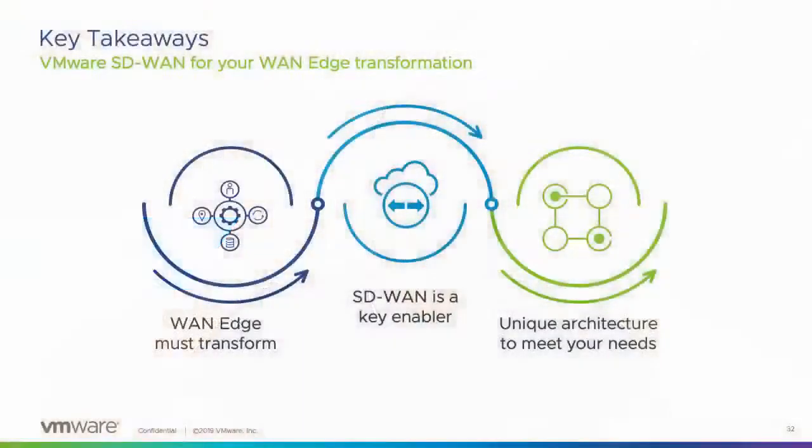The main key takeaway is SD-WAN for your WAN transformation. The WAN edge must transform your branch and your links to accommodate the new application requirements. SD-WAN is a key enabler.